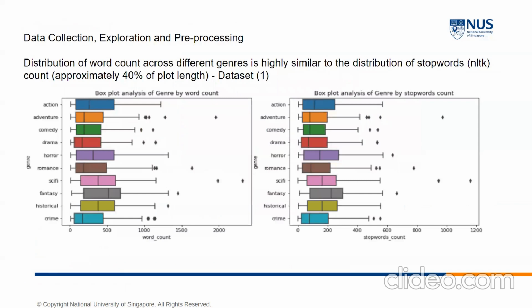Before we look at the final usable dataset, we have conducted box plot analysis on the word count as well as stop words count for each genre. We observe that the distribution of word count across different genres, shown on the left, is highly similar to the distribution of stop words count, shown on the right. On average, stop words take up approximately 40% of the plot, regardless of the genre. That being said, removal of stop words may not impact any individual class more significantly compared to others.